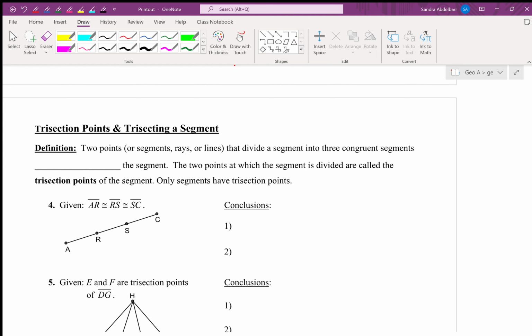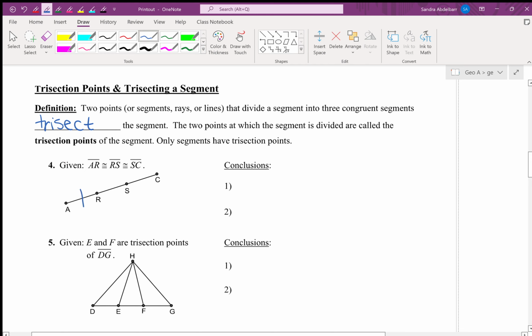3 congruent segments. So points, segments, rays, or lines that divide a segment into 3 congruent segments trisect the segment. The 2 points at which the segment is divided are called the trisection points of the segment. Only segments have trisection points. All right, so here we are given segment AR is congruent to segment RS, which is congruent to segment SC.